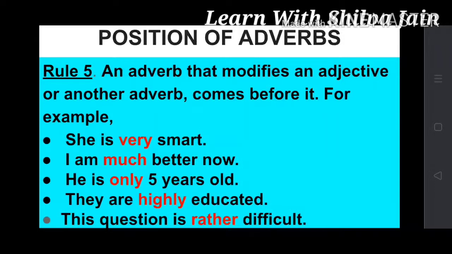So here smart is the adjective and very we place before smart, before the adjective. I am much better now. He is only 5 years old. They are highly educated. This question is rather difficult. In all these examples, these are all adverbs of degree, so they are placed before the word they modify.